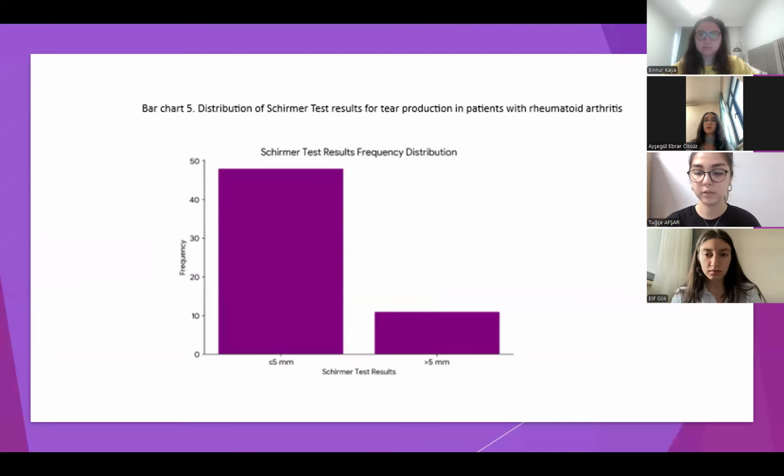Around 47 patients fall into the smaller than 5 millimeter category. This indicates a very high prevalence of dry eye among the sampled rheumatoid arthritis patients. Only about 10 patients had Schirmer test results bigger than 5 millimeters, indicating relatively normal tear function. The chart strongly suggests that reduced tear production is common in patients with rheumatoid arthritis.